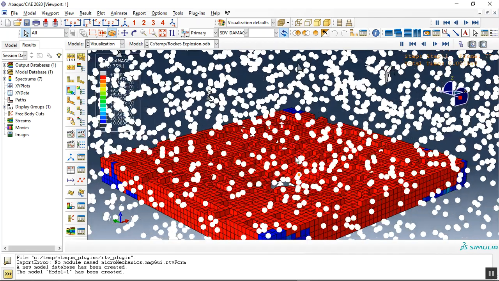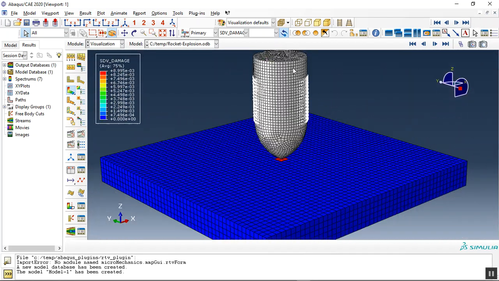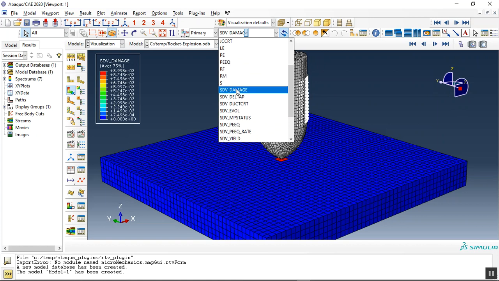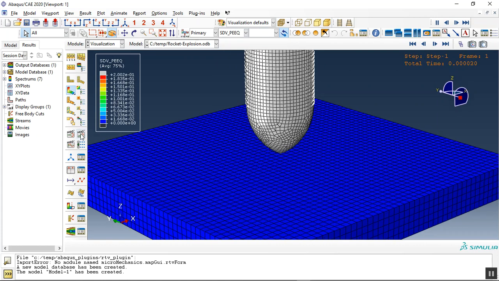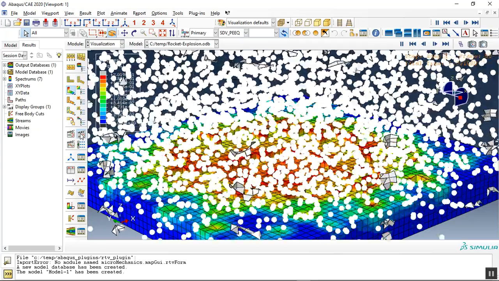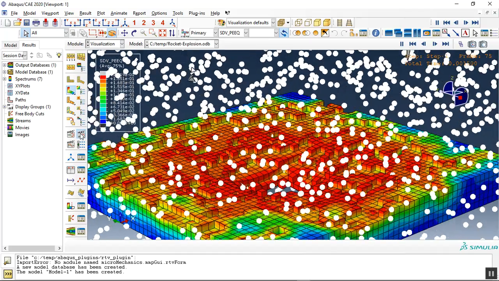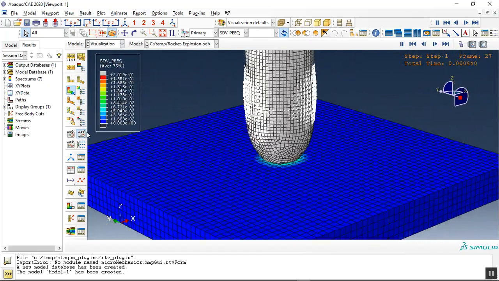We use the JWL equation of state to model the TNT, Johnson-Cook damage and plasticity for the rocket, and Johnson-Holmquist to model the concrete. We can request other results for the concrete. See, and this is the missile impact phenomenon.